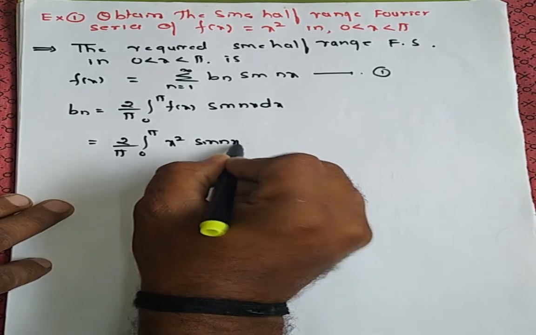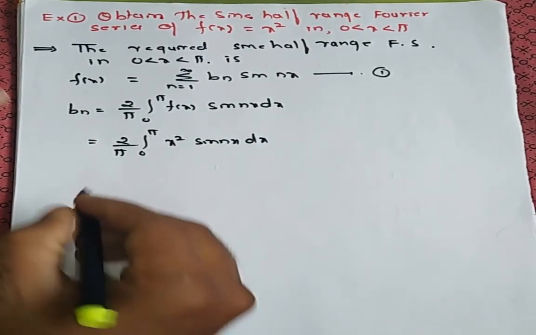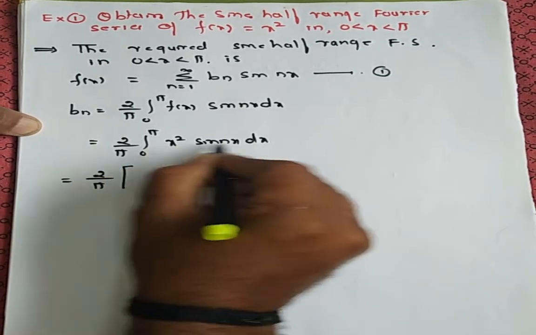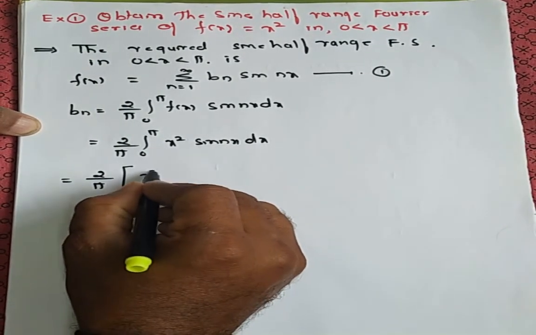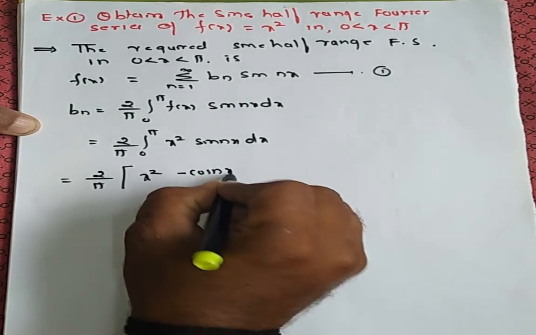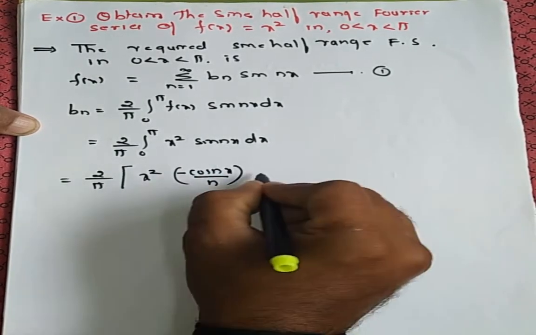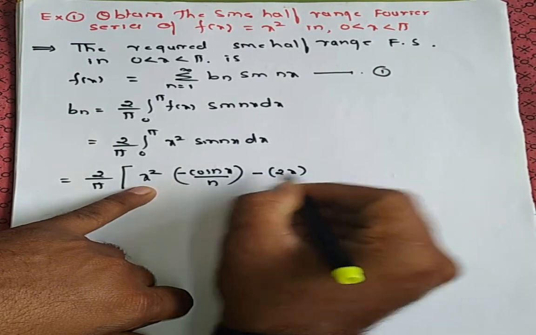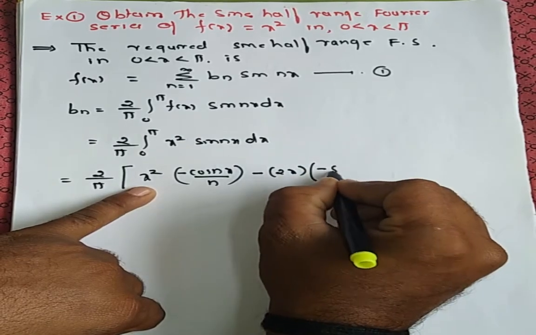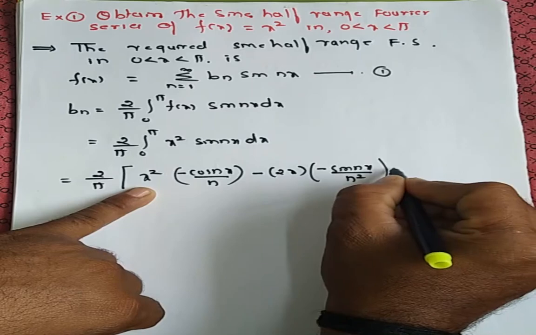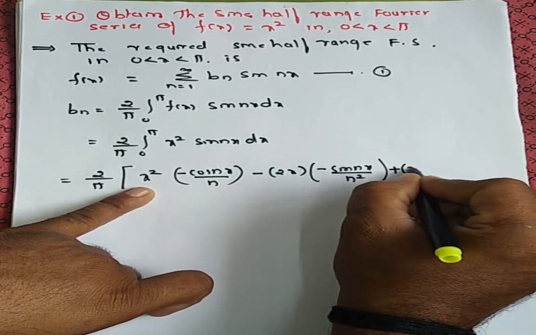sine nx with respect to dx. Now you integrate by Bernoulli's rule. So first function, second function. First function as it is, integration of sine is minus cos nx divided by n. Then alternate sign, minus x square differentiation is 2x. Then differentiation of this one is minus sine nx divided by n square, alternate sign, plus 2x differentiation is 2.